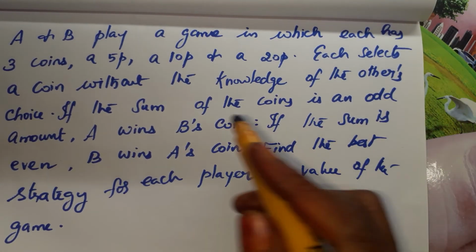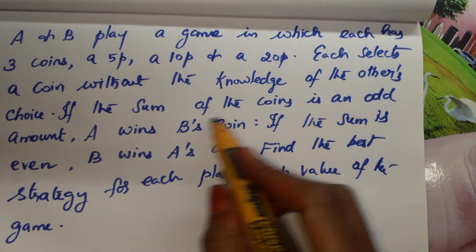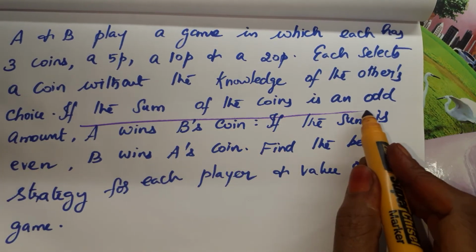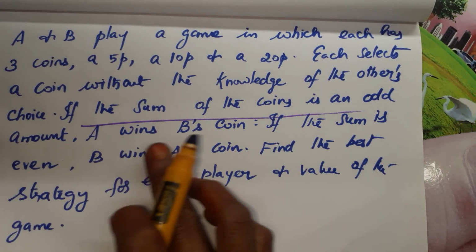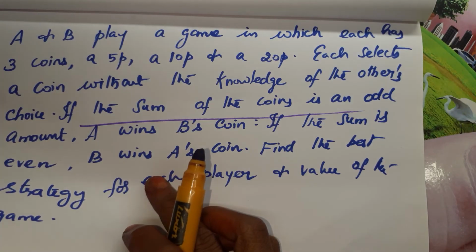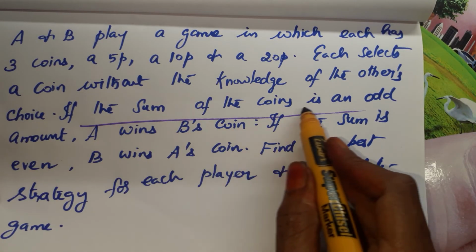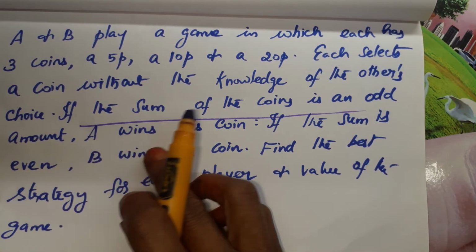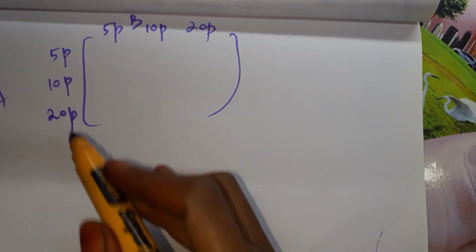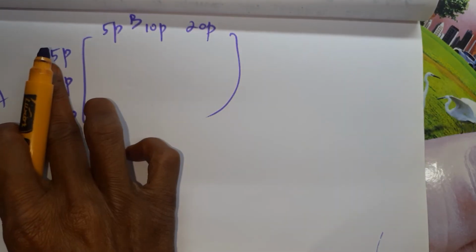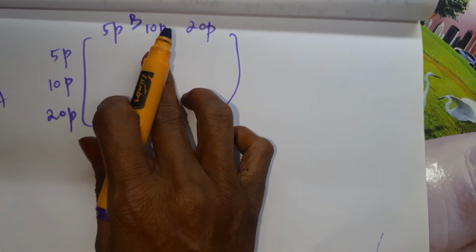So what is the condition given? The first one is each selects a coin without the knowledge of the others. If the sum of the coins is an odd amount, A wins B's coin. I repeat, the sum of the coins is an odd amount, A wins B's coin. Odd means, 5 plus 5 it is 10. It is an even number. 5 plus 10 is 15. It is an odd value.